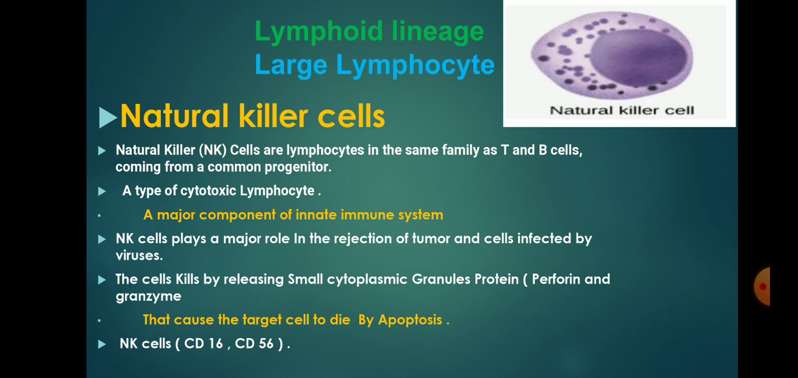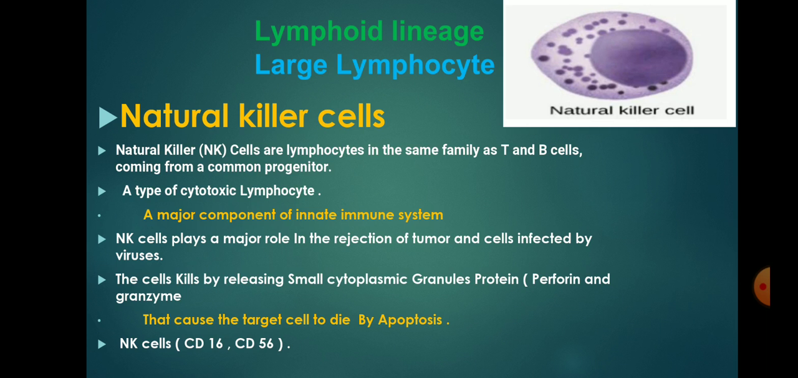Now we discuss lymphoid lineage, meaning the cells which arise from lymphoid lineage. They are divided into two types: large lymphocyte and small lymphocyte. Large lymphocyte includes natural killer cell. Natural killer cells are present in blood and move into other tissue to find targets. The immune cell can recognize and kill cells of the body that have been infected with a pathogen.